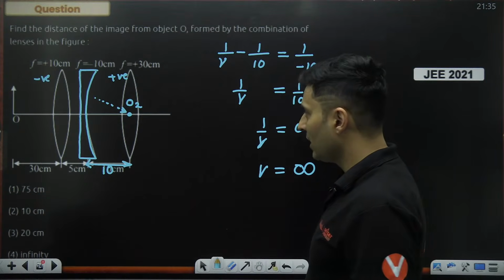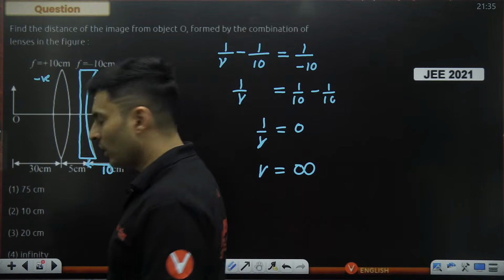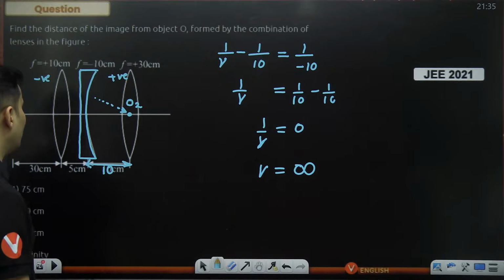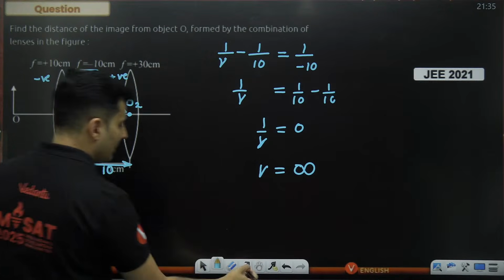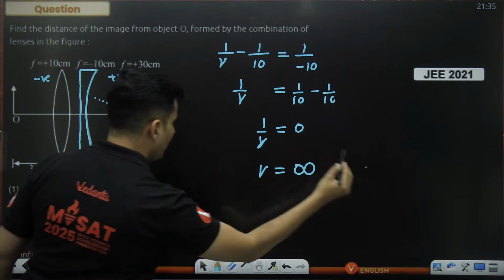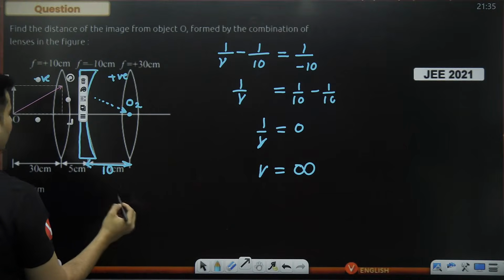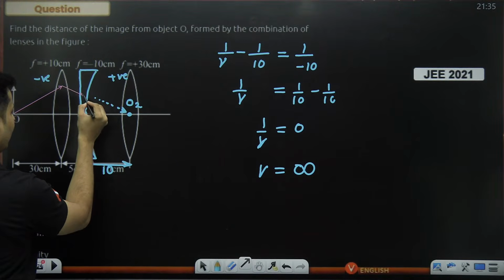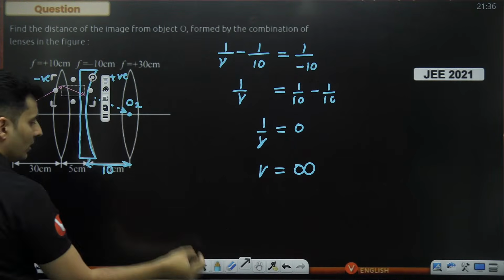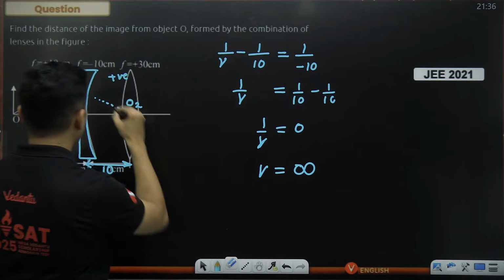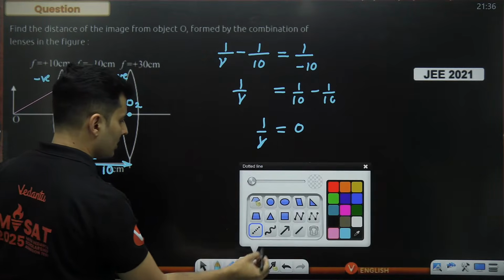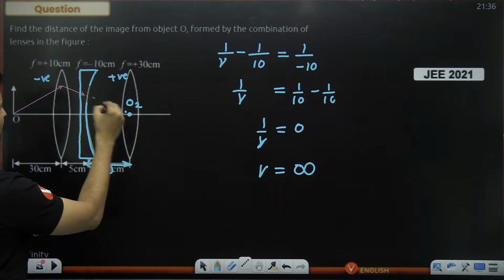What does V becoming infinity tell you? It tells that, listen boss, see, the ray came like this, I agree. The ray refracted like this, but it wasn't able to go till here. Yeah, it wasn't really able to go till here because it got refracted in between like that.